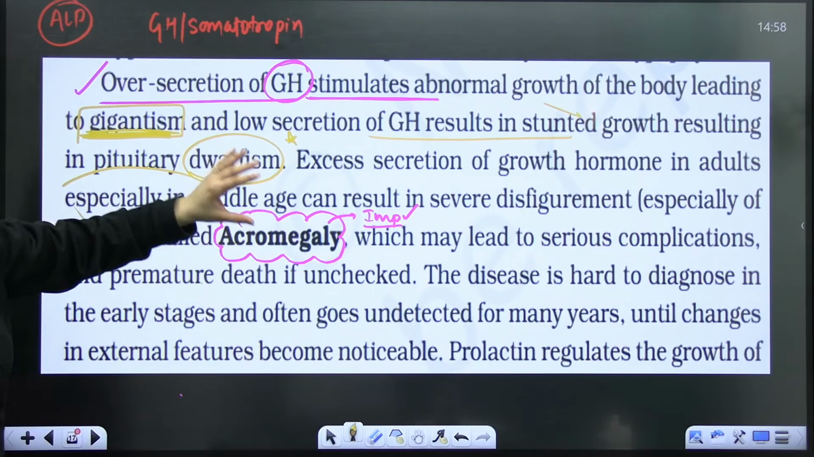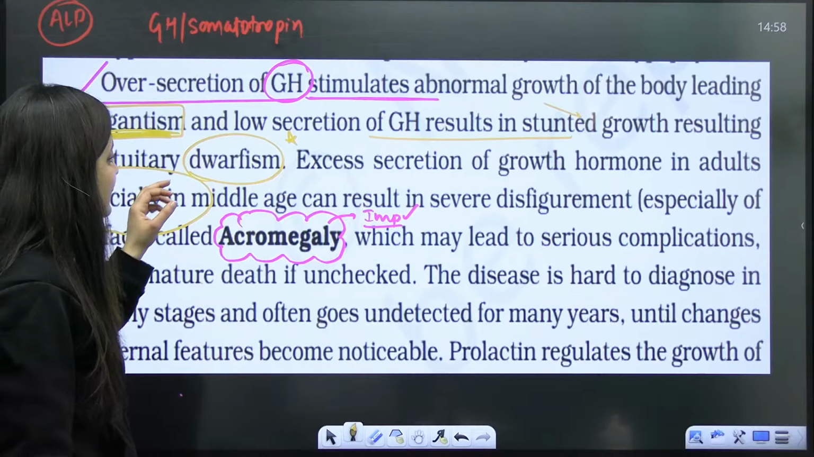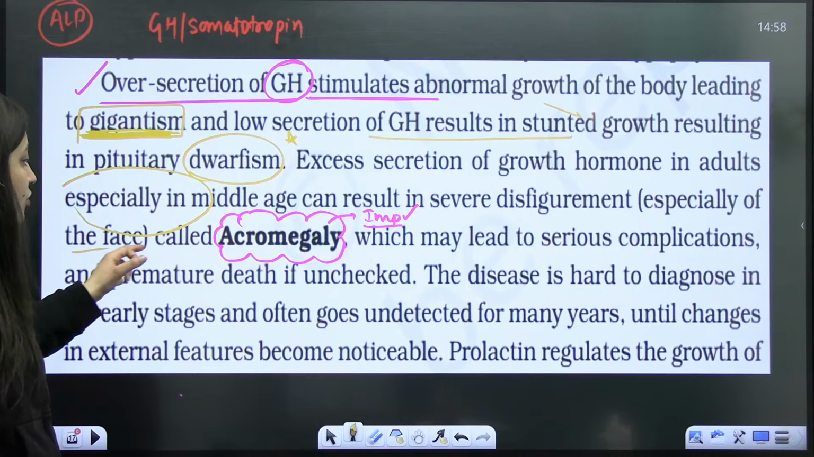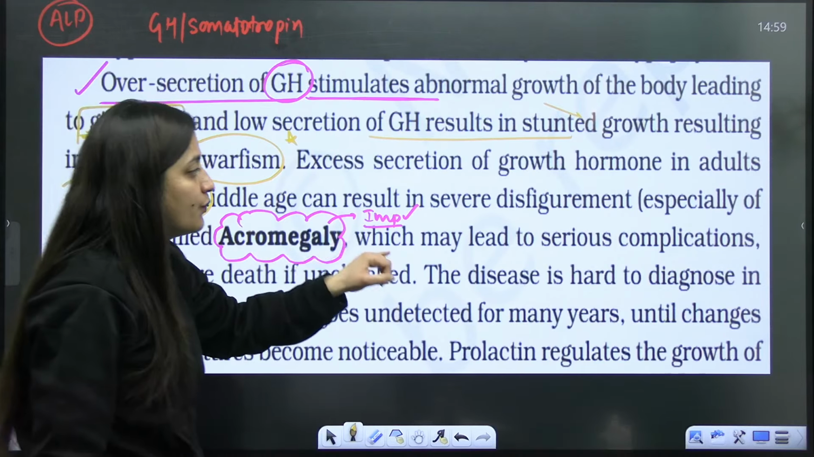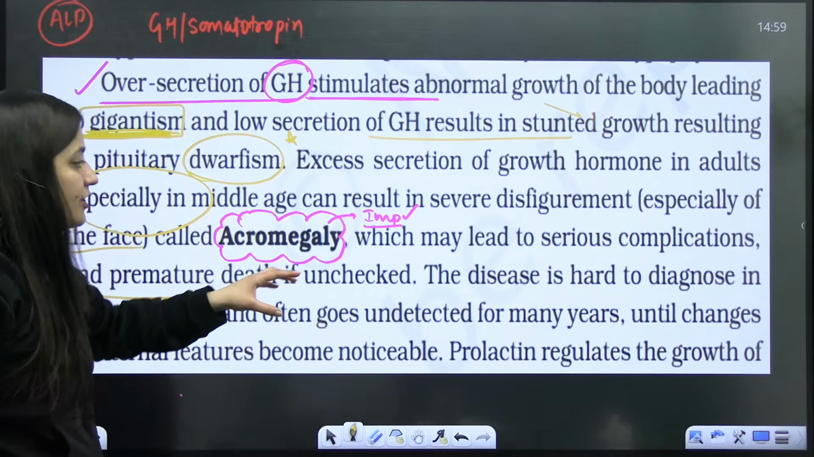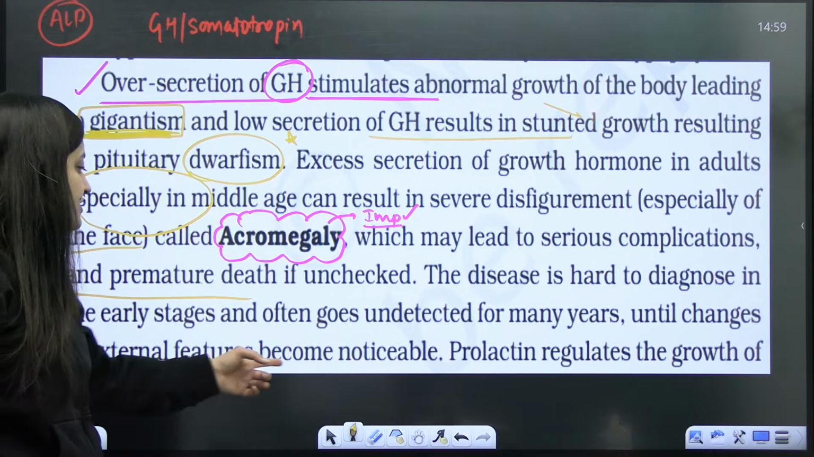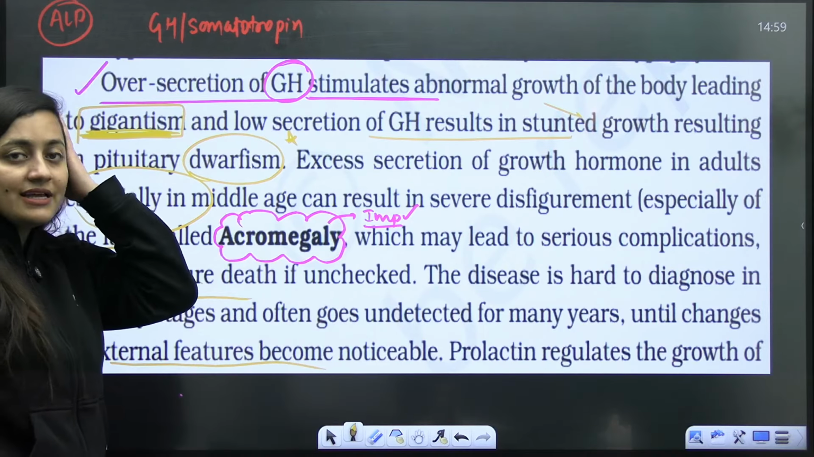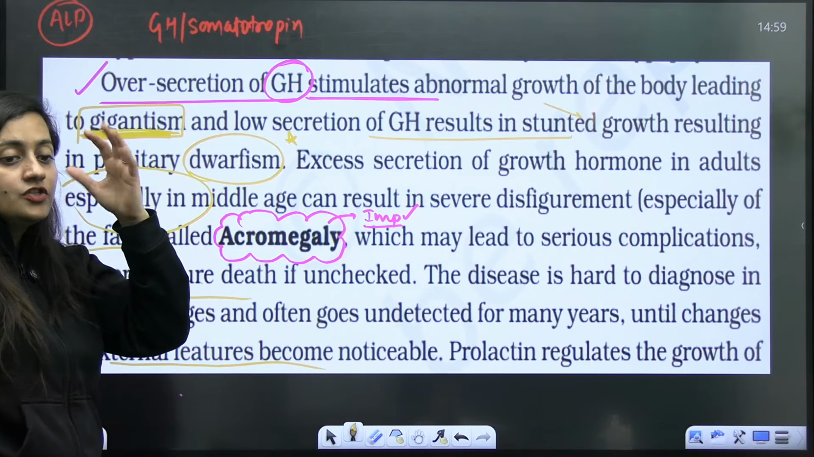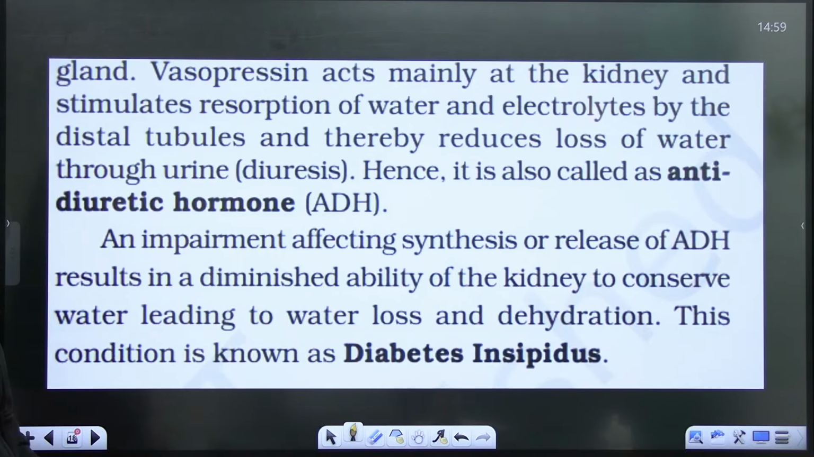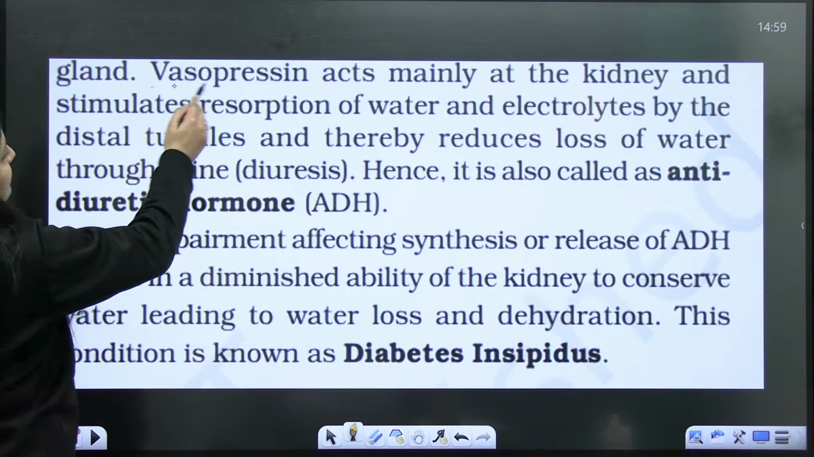So here you can see excess secretion of growth hormone in adults, especially in middle age, can result in severe disfigurement, especially of the face, called acromegaly, which may lead to serious complications and premature death if left unchecked. It's very hard to diagnose until changes in external features become noticeable, when the face is abnormally large and hands are abnormally large. Next, we will talk about vasopressin.